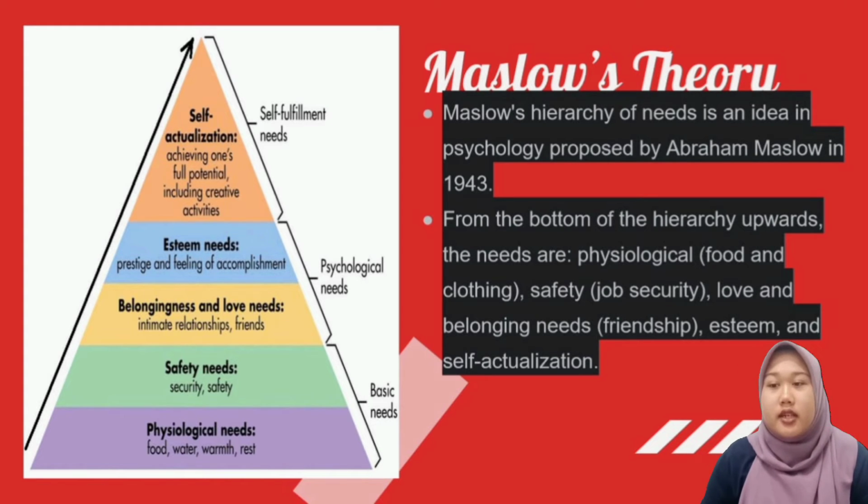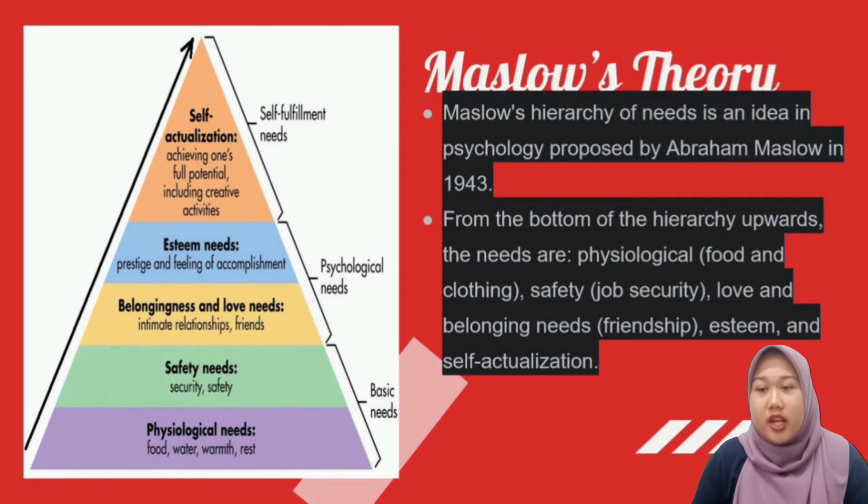Third is love and belongingness needs. After physiological and safety needs have been fulfilled, the third level of human need is social, which involves feelings of belongingness. Examples of belongingness needs include friendship, trust, and receiving and giving affection and love.